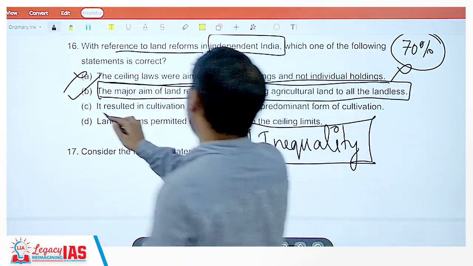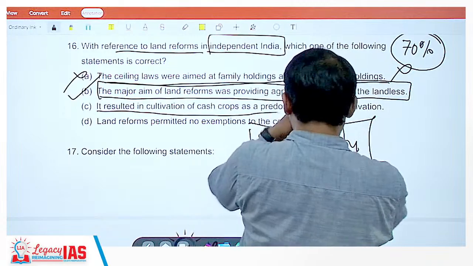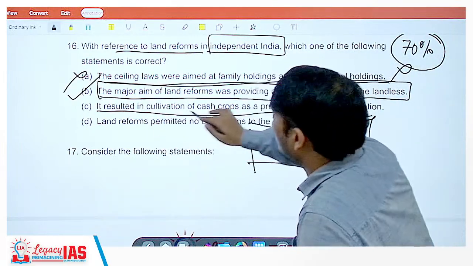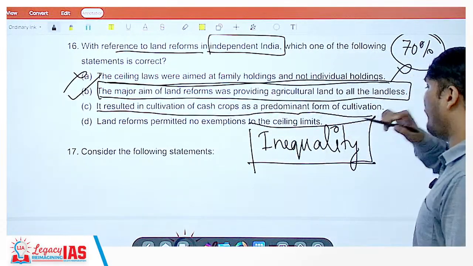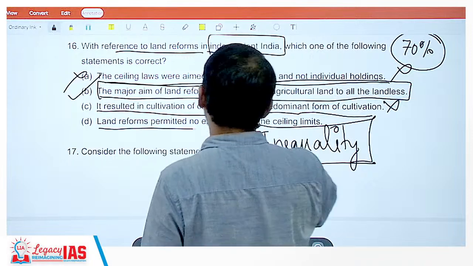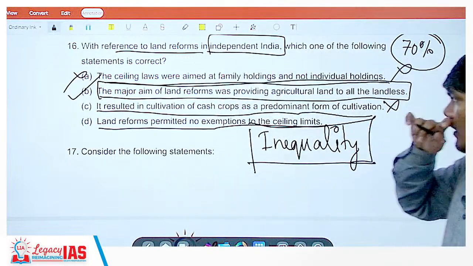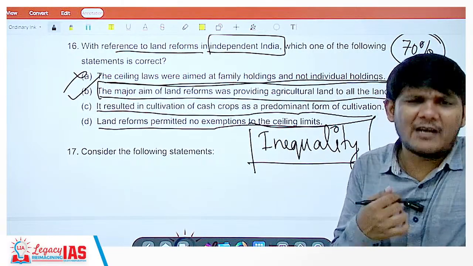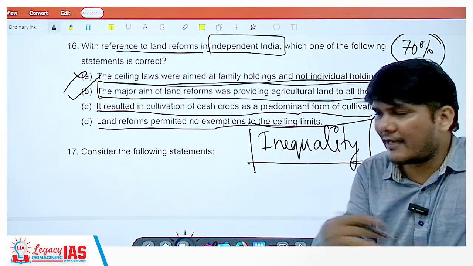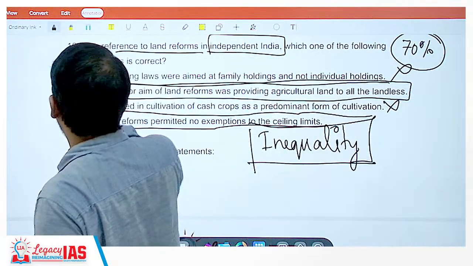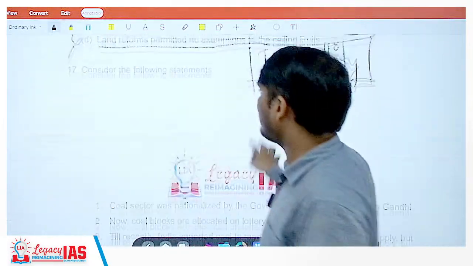It reduced cultivation of cash crops as a predominant form of cultivation. Did it result in that? No, it did not. Land reforms permitted no exemptions to the limits of ceilings? No, it's very simple. Whenever limits come, there will be certain exemptions, certain different kinds of ceilings. So this again is wrong. Correct answer is option B.